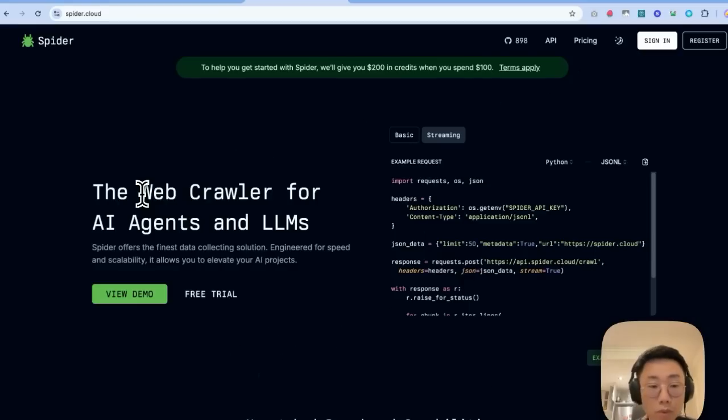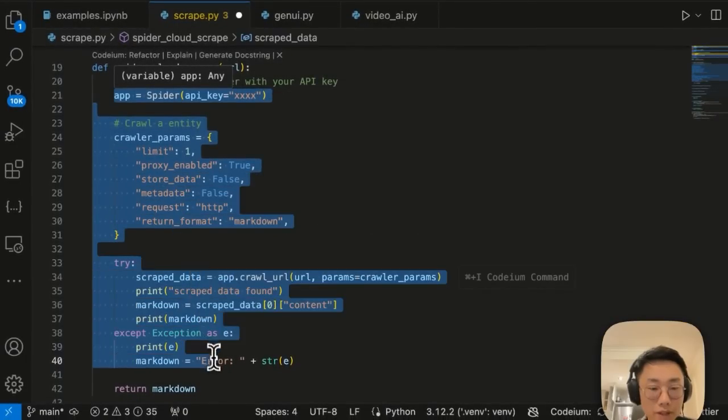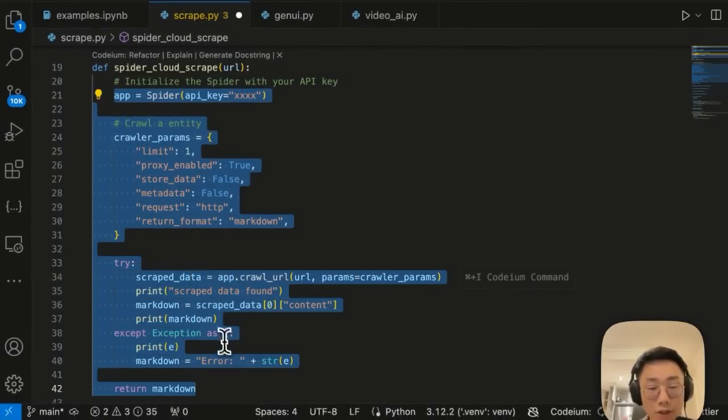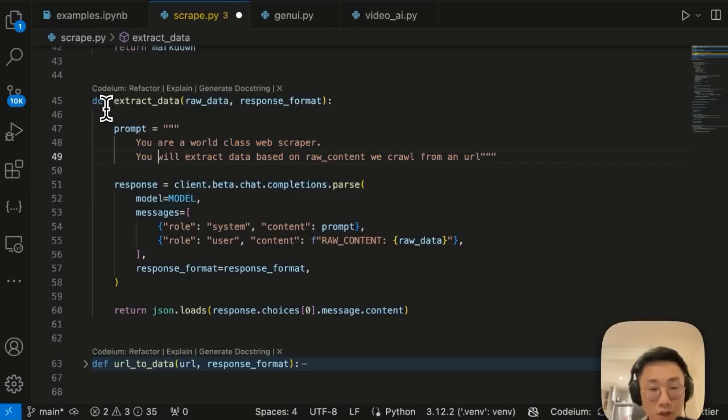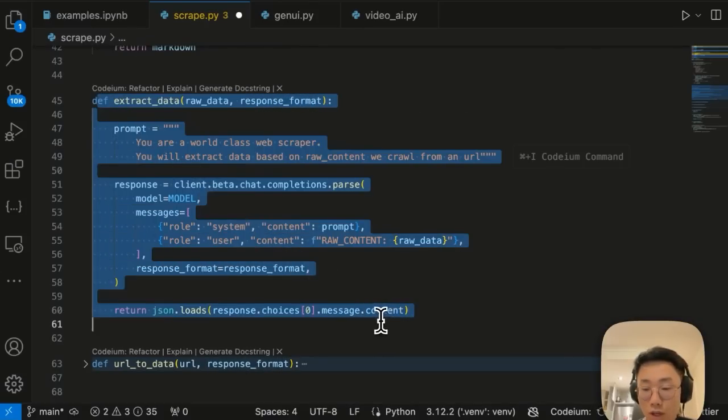Spider Cloud is a web scraping service that allows you to turn any website into markdown format with a really high rate limit. I personally found it is better than the Serper service as well as Firecrawl. So I will just use their Python API to get the website content into markdown format. And then I will use this extract data function, which takes the raw data as well as the response format that we defined somewhere else. So it's a pretty general solution that can extract structured information.